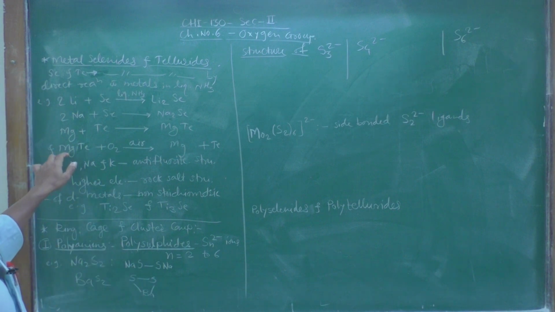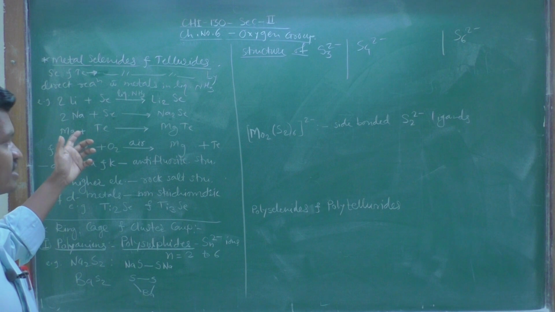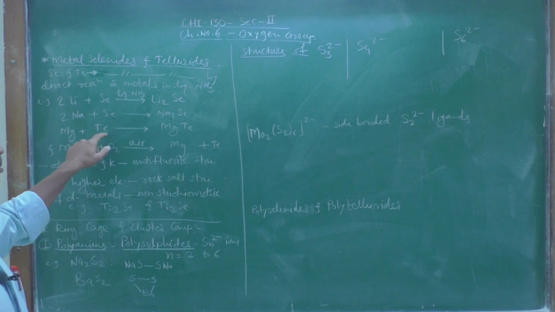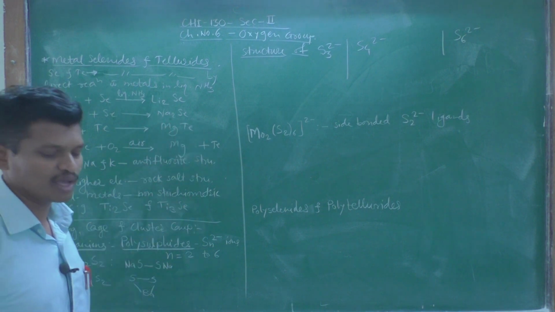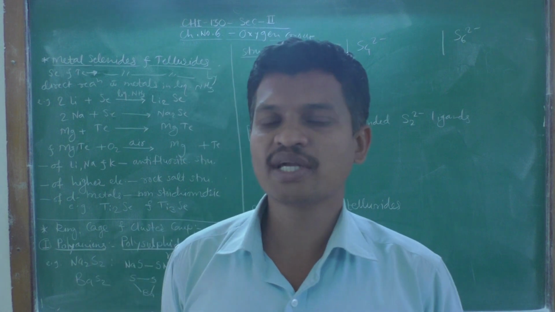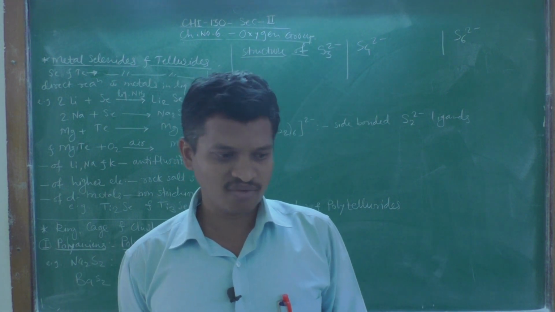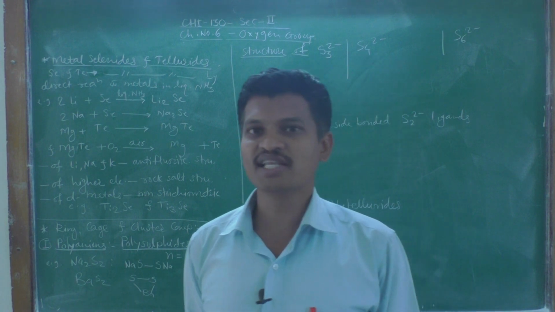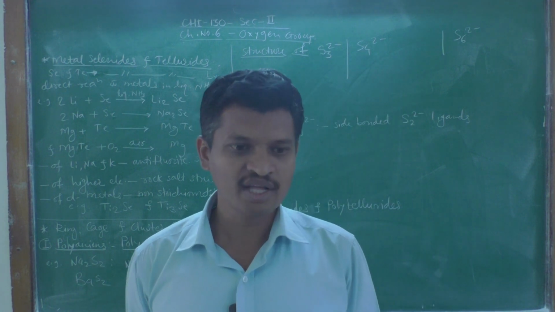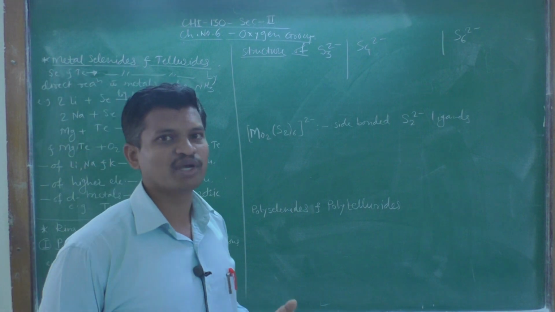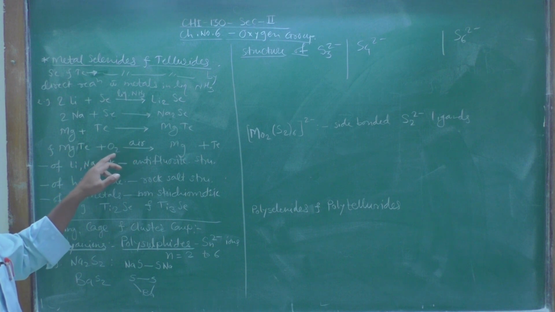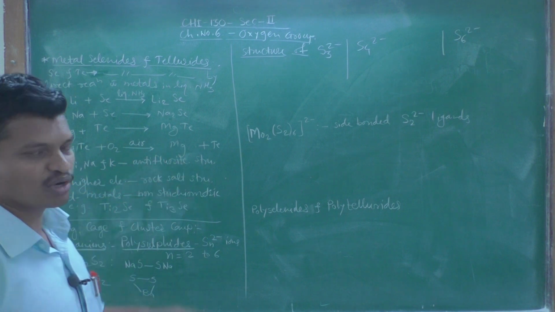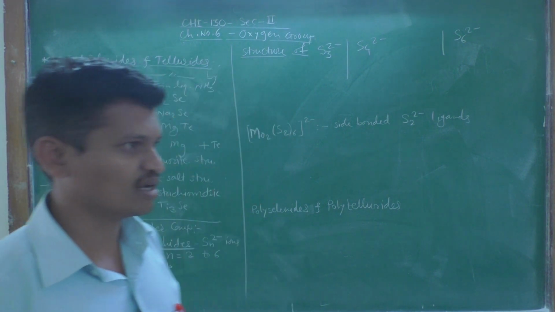Similarly, when magnesium, a group 2 element, reacts with tellurium in the presence of liquid ammonia as a solvent, it forms magnesium telluride. But these metal selenides and metal tellurides are very susceptible; they are easily oxidized by air. In the presence of air, they can be oxidized to give the corresponding metals. So magnesium telluride, when exposed to air, gives the corresponding metal, that is magnesium metal.